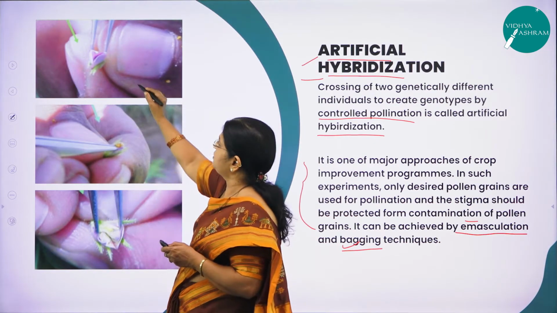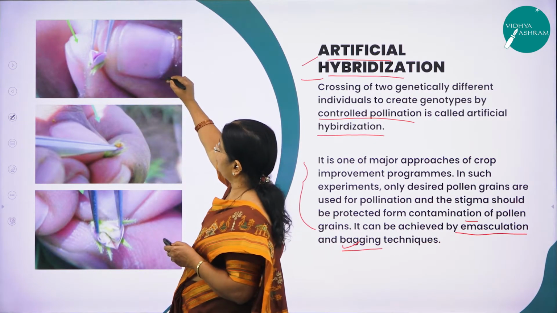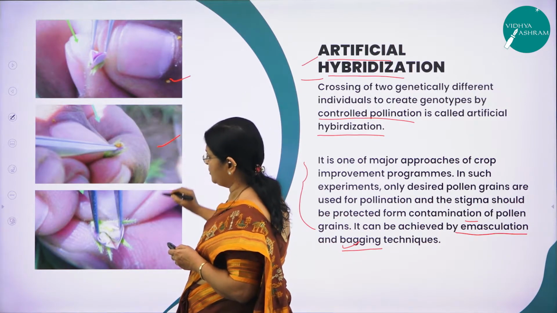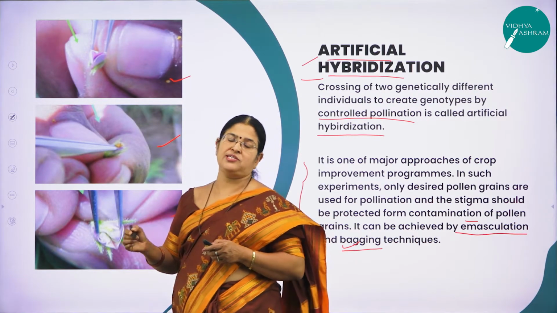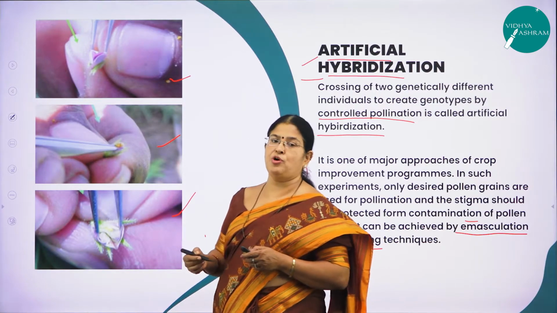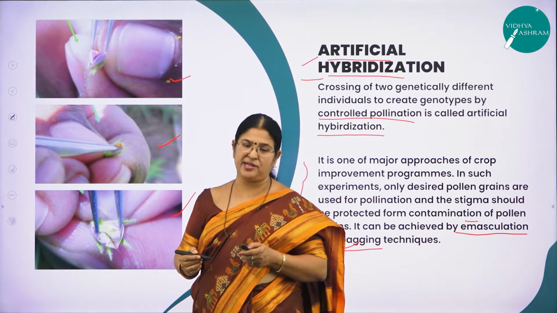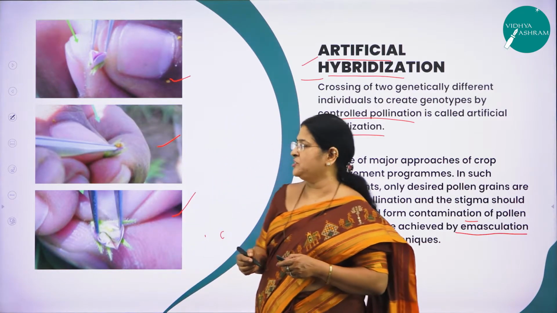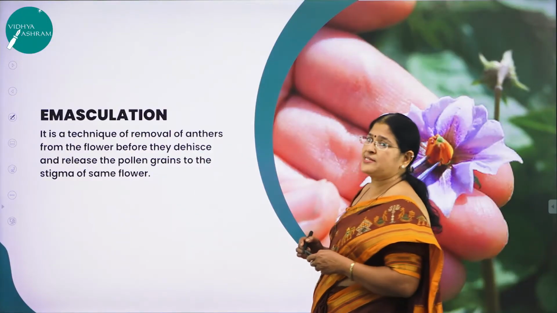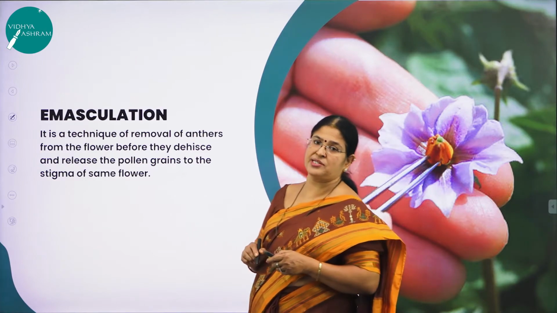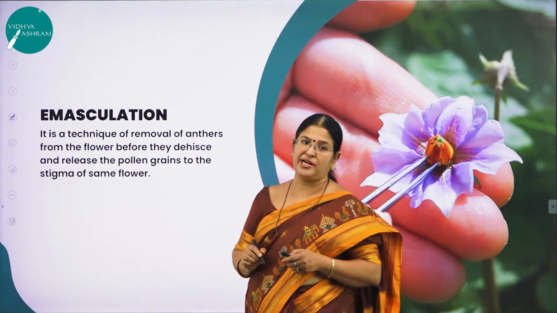Hope you can see in this picture. You are taking the pollen grains of your own desire and you are going to dust them on the stigmatic surface of the flower which you desire. So this is called controlled pollination, right? It is not the natural mode of pollination that is taking place. As I said, artificial hybridization is achieved by emasculation and bagging.